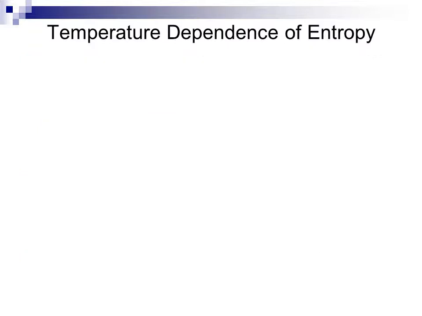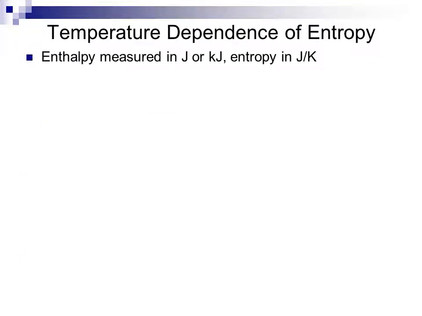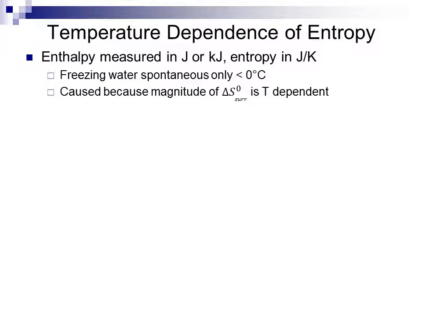Now, entropy is temperature dependent. Enthalpy is measured in joules or kilojoules, but entropy is measured in joules per Kelvin. Freezing water is a spontaneous process, but only below 0 degrees Celsius. If I leave water out at room temperature, it does not spontaneously freeze. This is because the magnitude of the change in entropy of the surroundings is also temperature dependent, as we just saw.